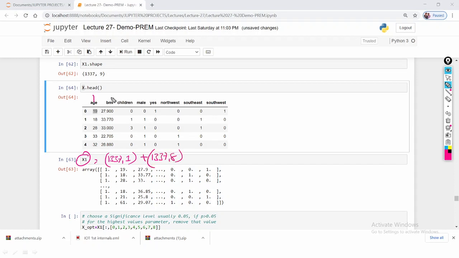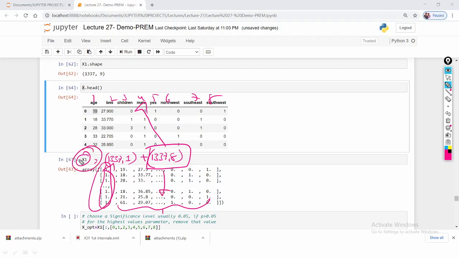These are the features 1 to 8, and this is nothing but all ones. This part belongs to this one, and this is x1. So the x1 shape is this one, a total of 9 columns.